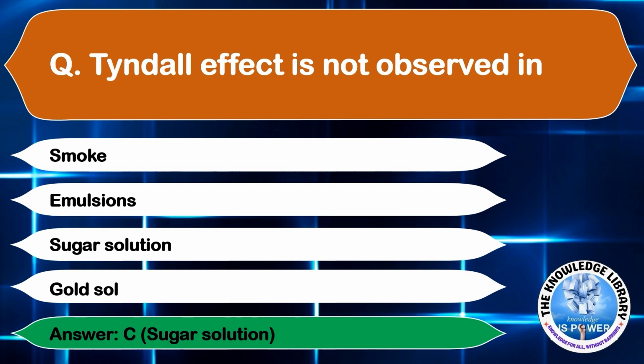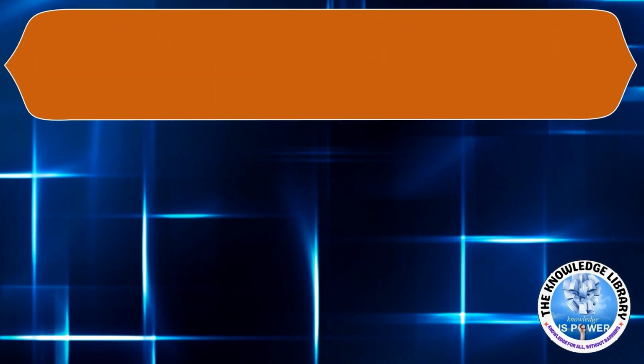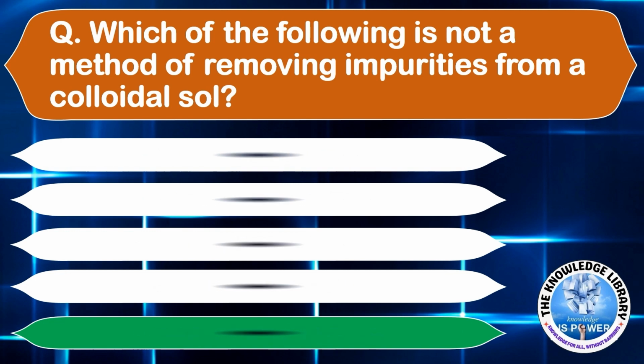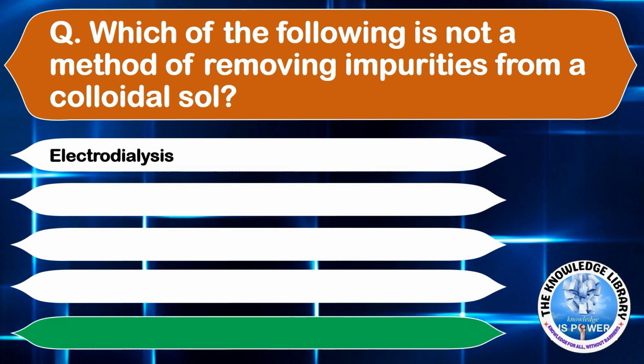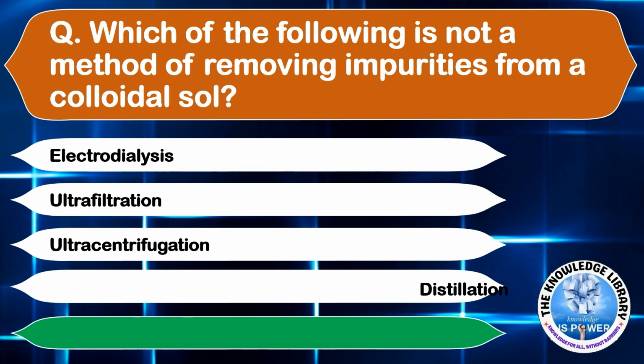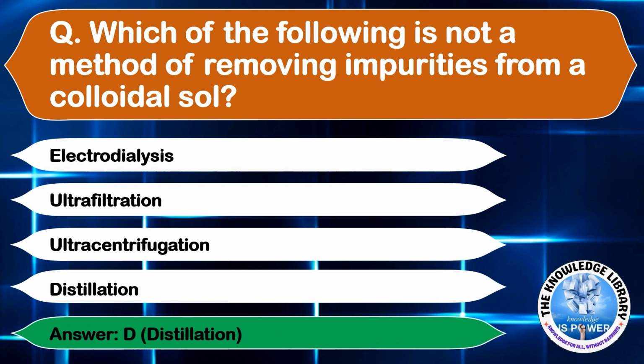Moving on to the next question. Which of the following is not a method of removing impurities from colloidal sol? Option A, electrodialysis. Option B, ultrafiltration. Option C, ultracentrifugation. Or option D, distillation. The correct answer is option D, distillation.